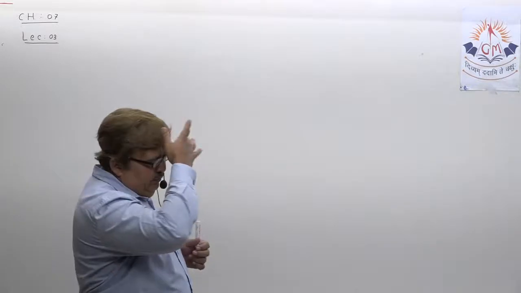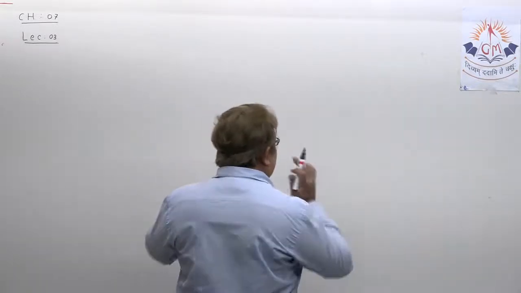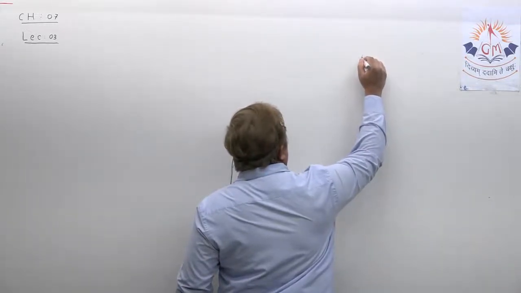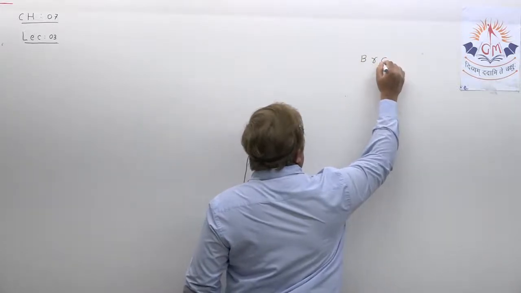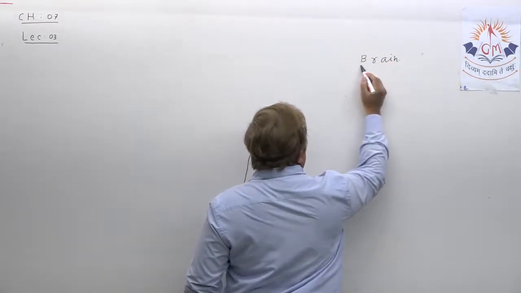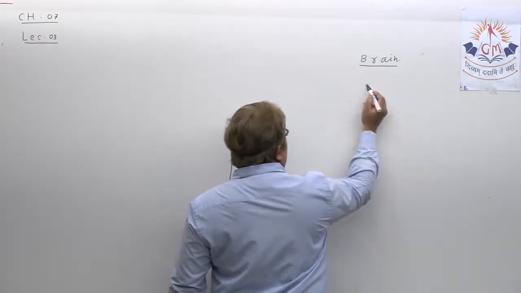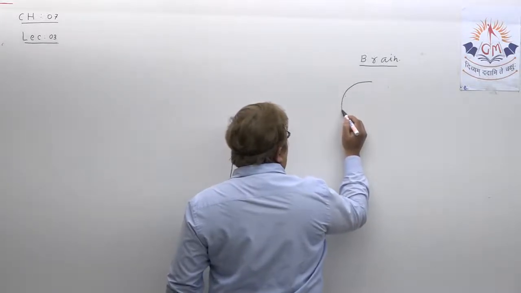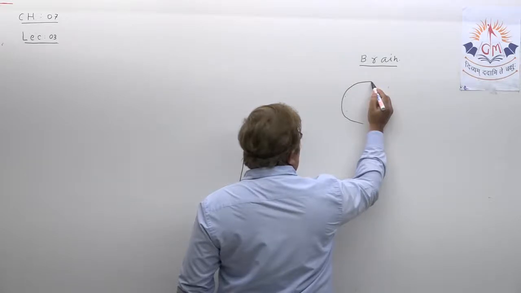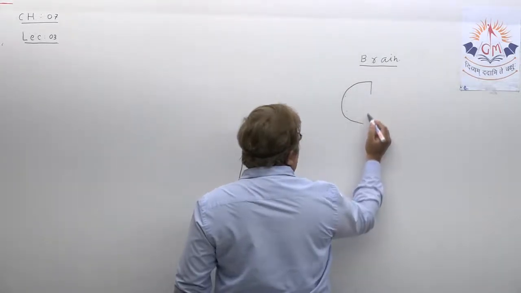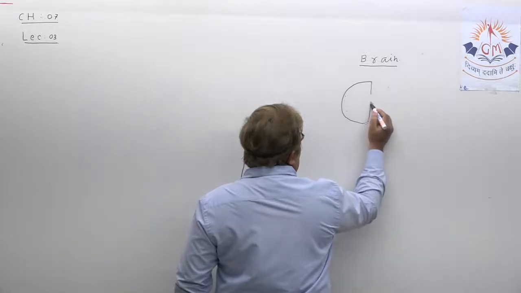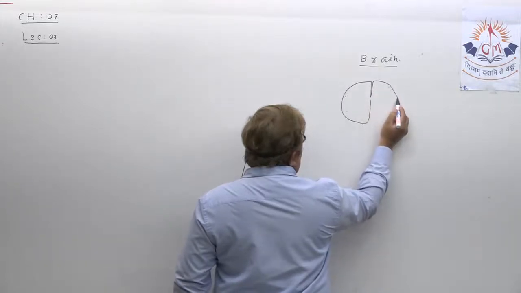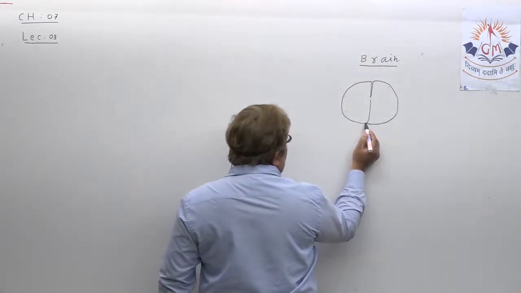If you think another way, suppose you try to observe the human brain from the top, it looks like this. This is maybe the top view of the human brain. Understood?